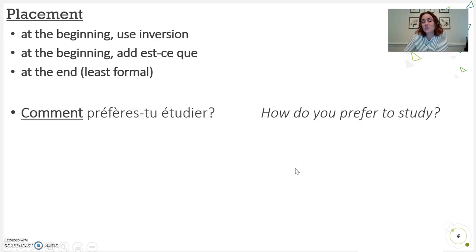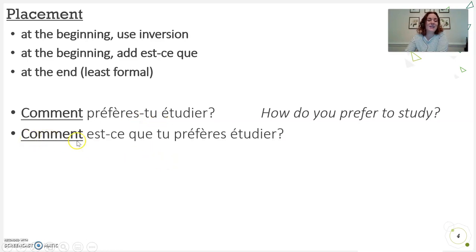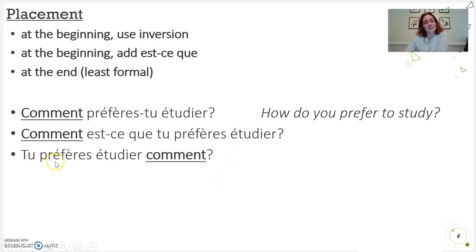For example, most formal is comment préfères-tu étudier? Comment at the beginning and then inversion. But I could also say comment est-ce que tu préfères étudier? Comment at the beginning plus est-ce que, and then the rest of the question is normal. This is much less formal but very common. I could say tu préfères étudier comment? You like to study how?